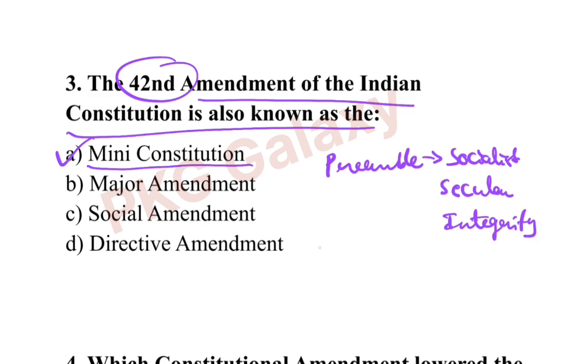And also added the fundamental duties and some of the changes in fundamental rights and DPSPs as well.